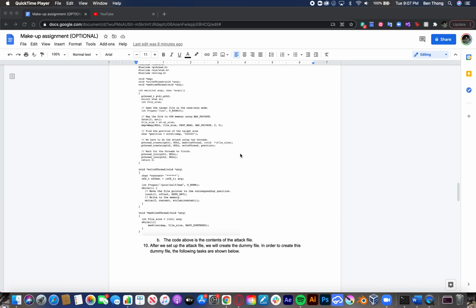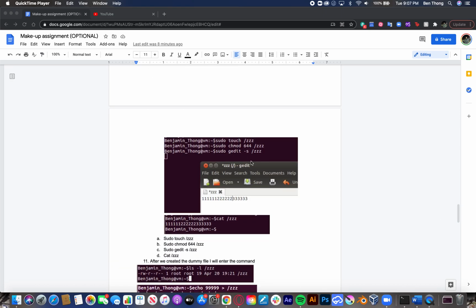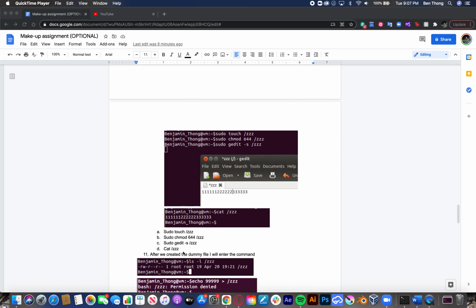If I were to restart this whole lab again, I would do this first: create the zzz file. So this is just all the commands of what I did to create the zzz file.